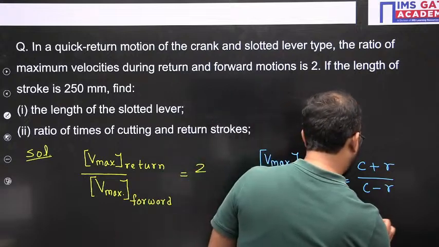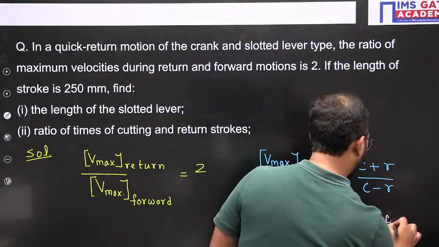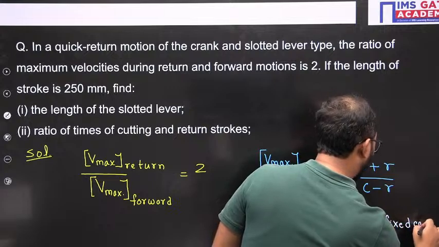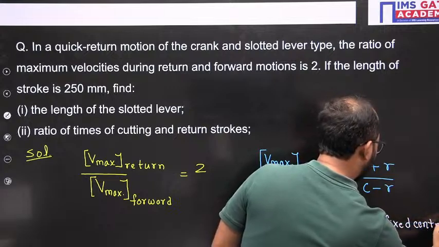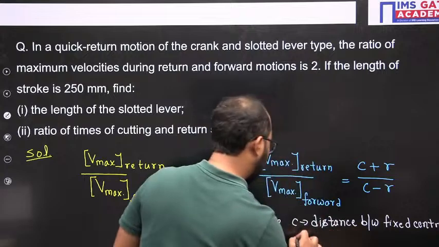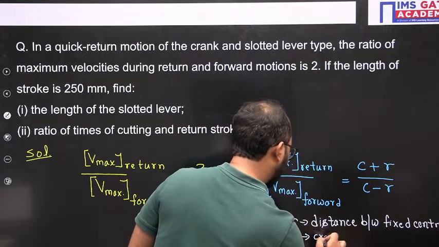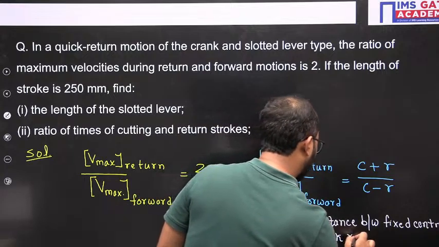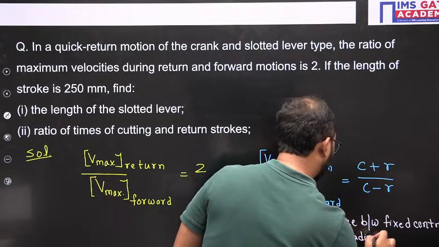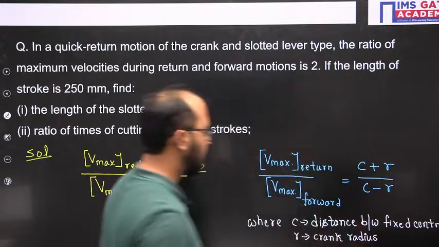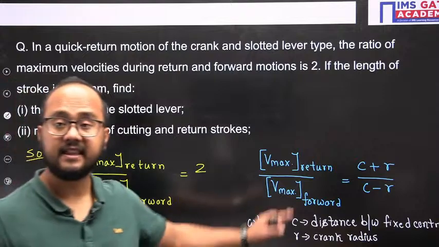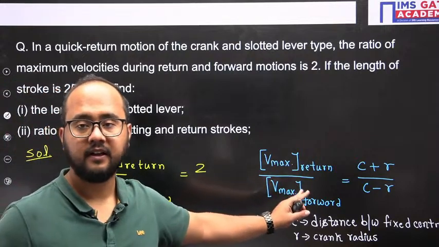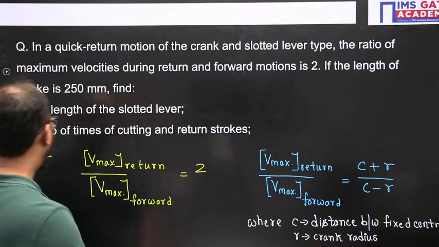Distance between fixed centers. R is crank radius. This is the formula here. This is one of the most important formulas, guys.